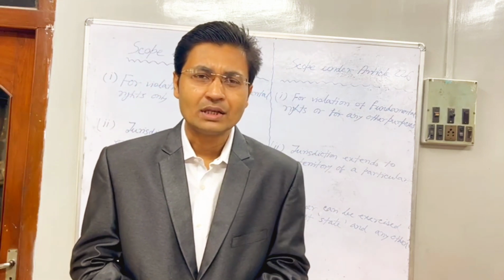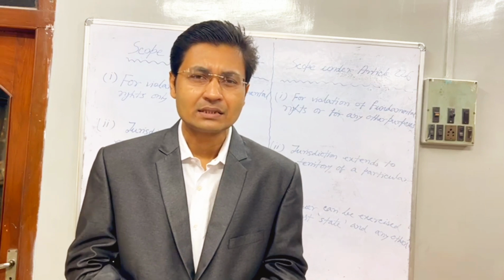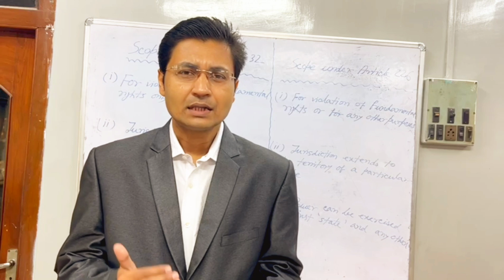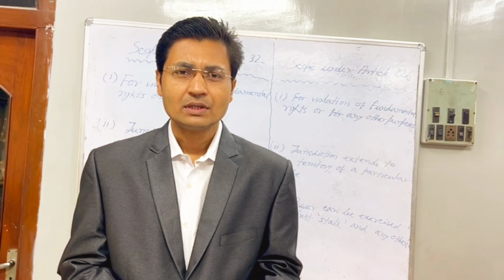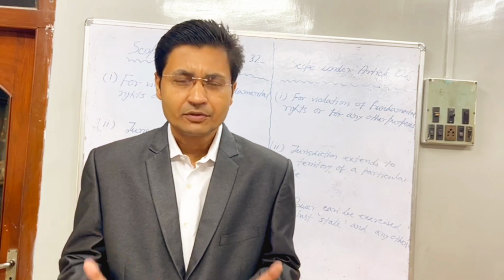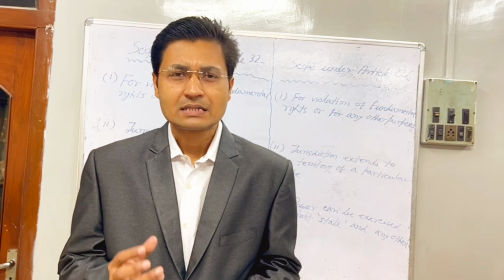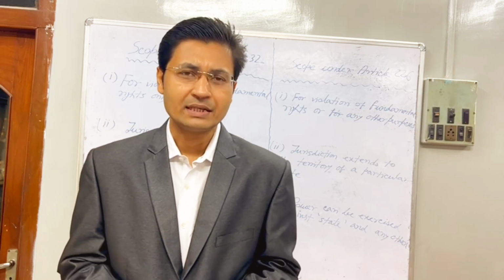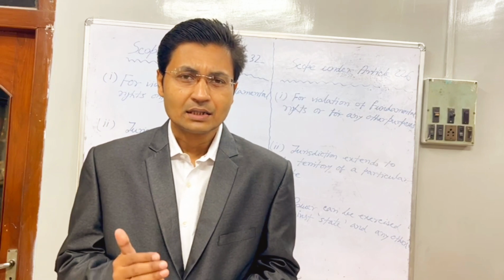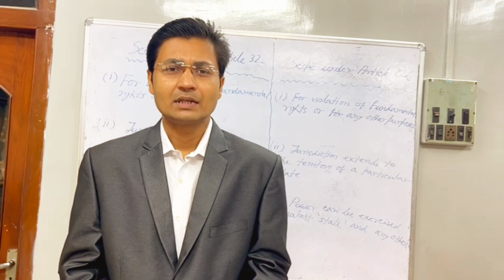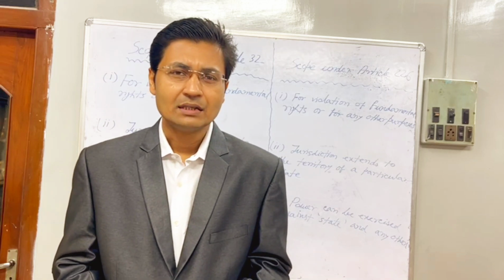Now I am coming to the third essential distinction. The third essential difference is this: Article 32 can be invoked when the infringement of fundamental right is made by the state or an authority of the state. That means Article 32 can give the remedy in case the fundamental right is violated by the state.